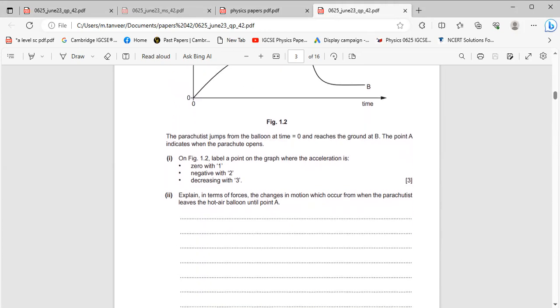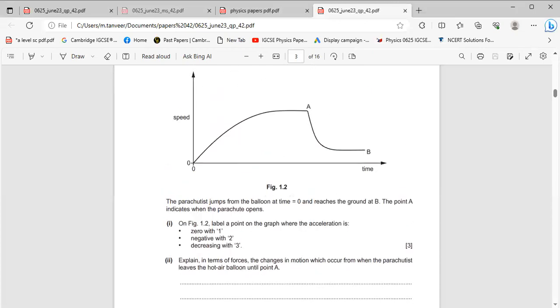Parachutist jumps from a balloon at time t is 0 and reach the ground at B. Point A indicates when the parachute opens. On the figure, label the points on the graph where the acceleration is 0 with 1, negative with 2, decreasing with 3.